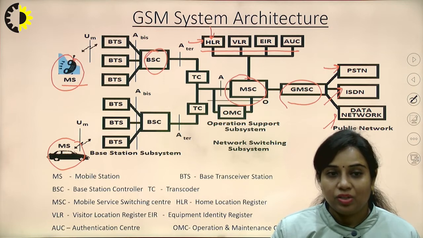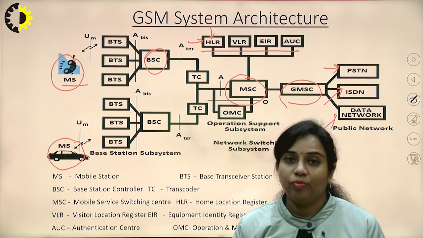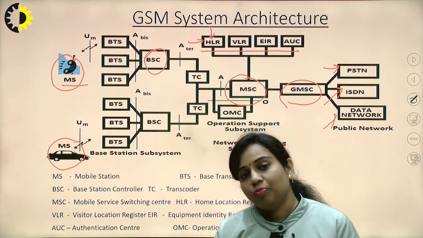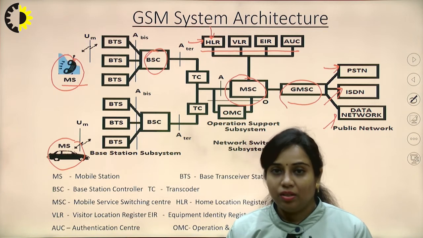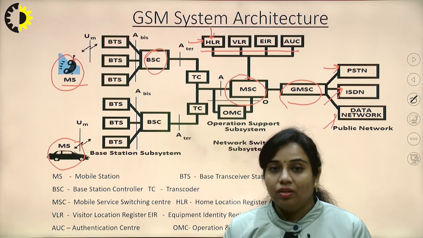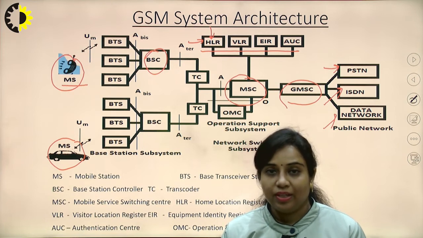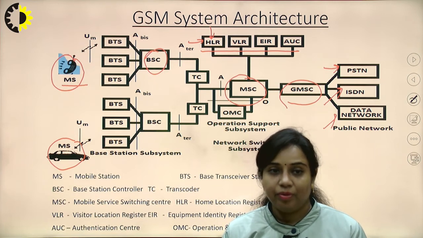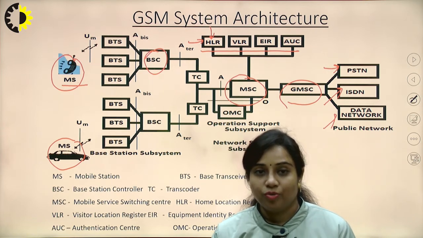And next one is the authentication center, which will store the information related to the authentication of the mobile phone, which is specific to a mobile number, and specific to the handset also, because in a situation where the mobile phone is lost, then it is easy to track your mobile phone using this registers' information, like authentication information. The IMEI number plays a very important role in identifying the location of your mobile phone.